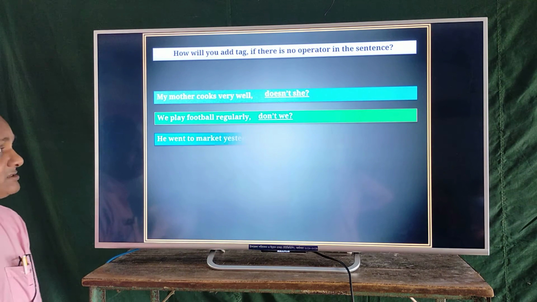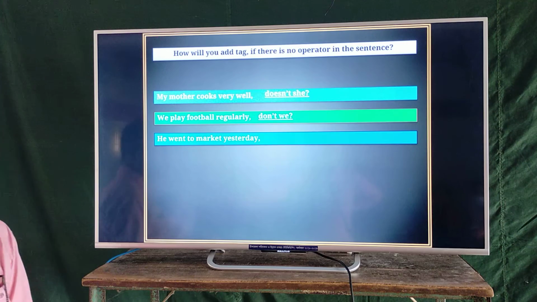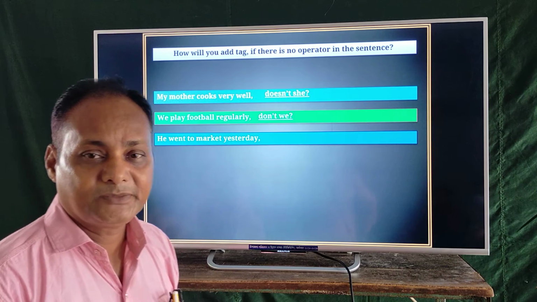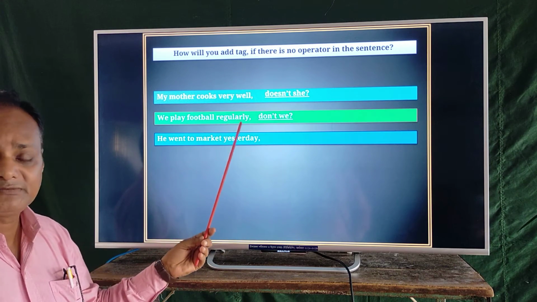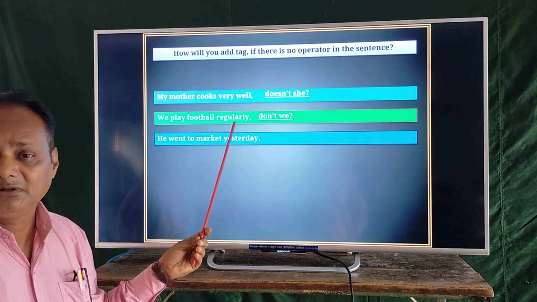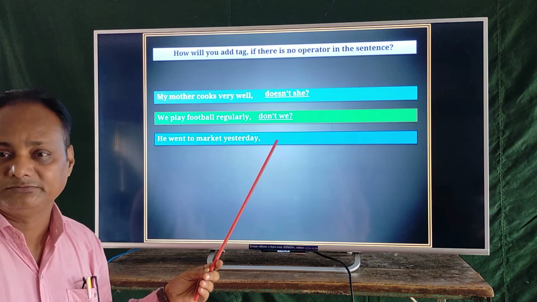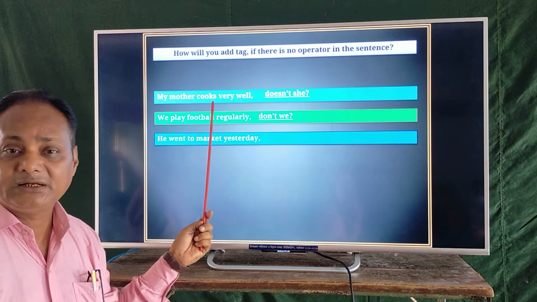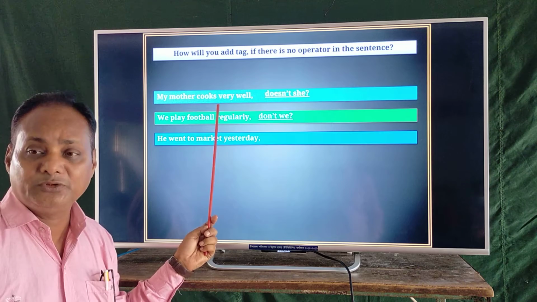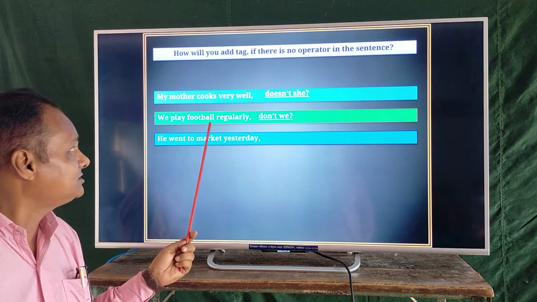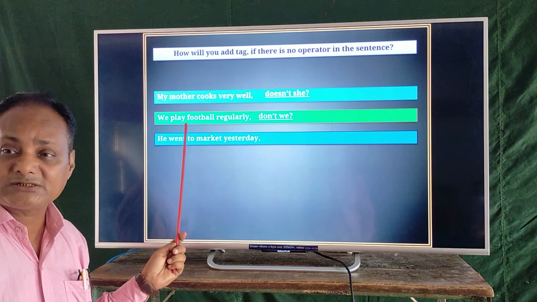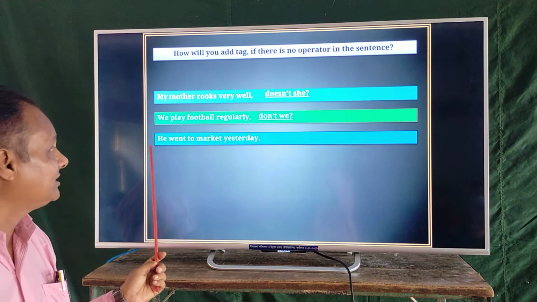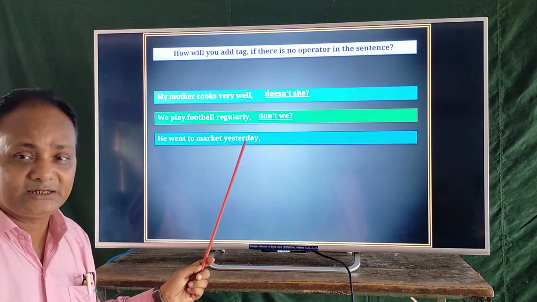Next, students, follow it. He went to market yesterday. In the above two sentences, we find the verb is in present form. In the first one, s or es is added, and in the second, play is without s or es. Third sentence: he went to market yesterday.